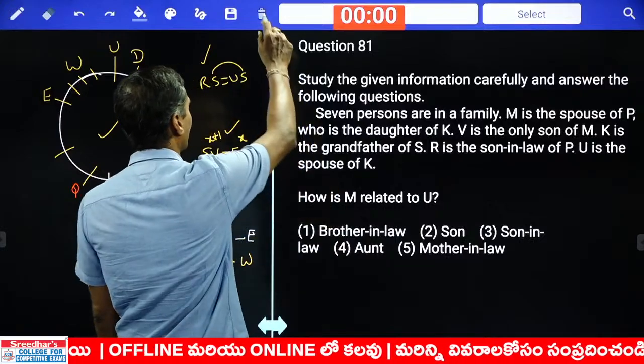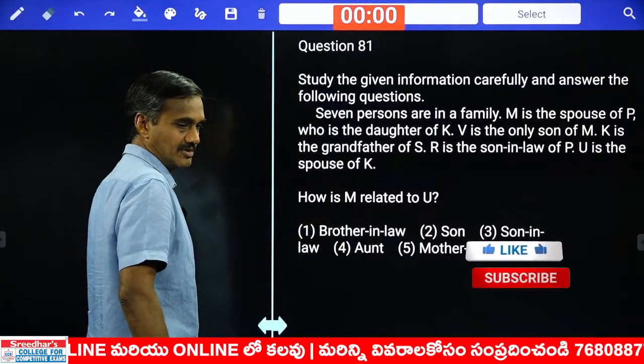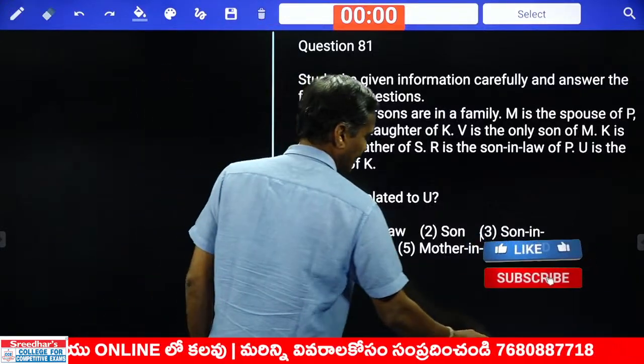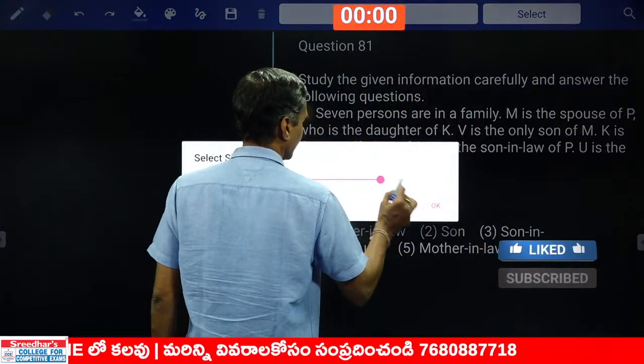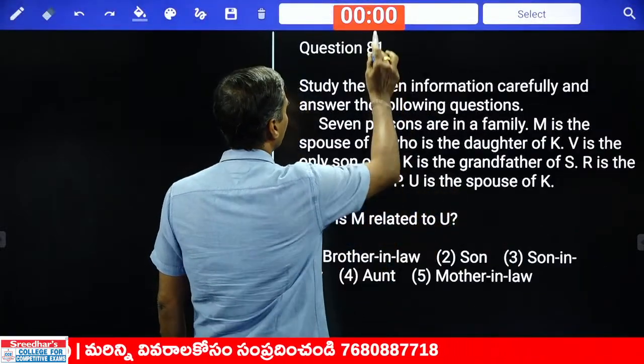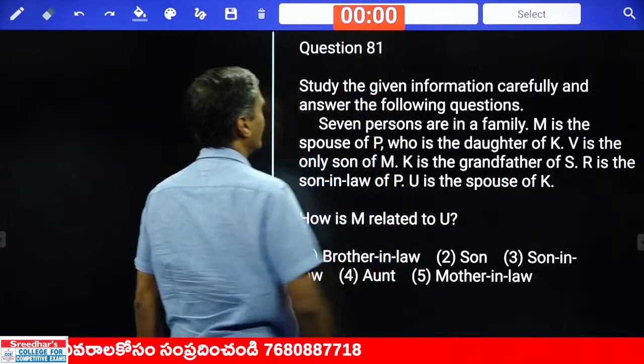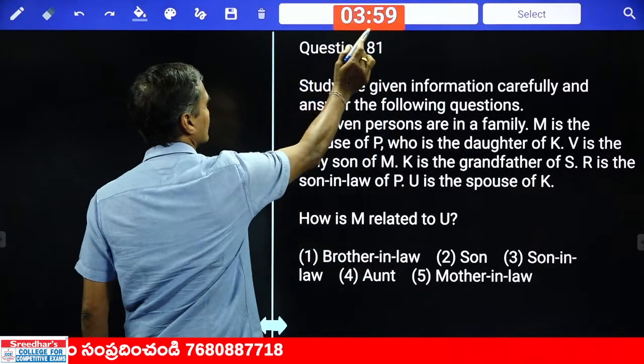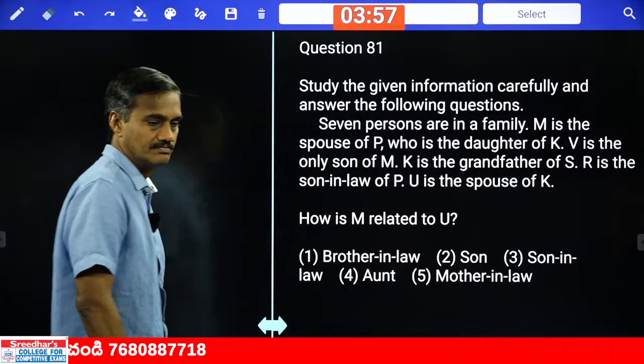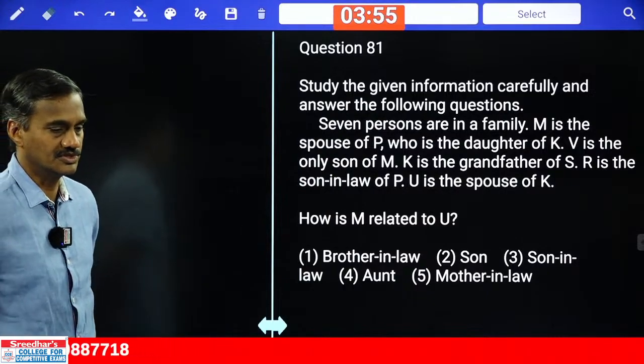Let us start with this blood relations. Now blood relation, I will give only 2 minutes for you to solve this set. Try to work out this one in 2 minutes.